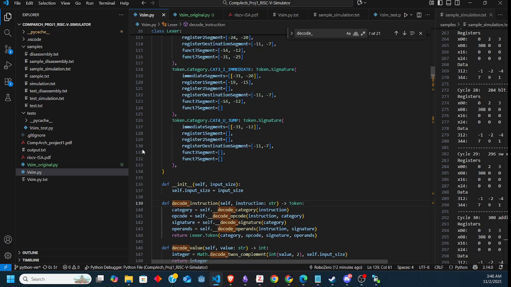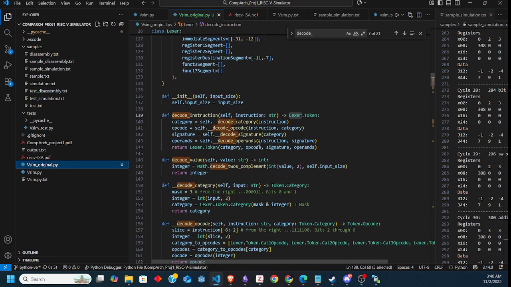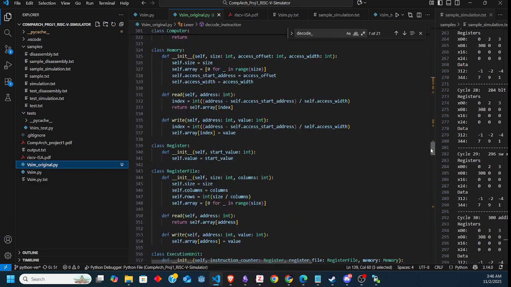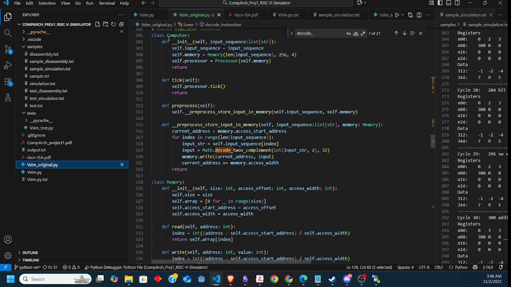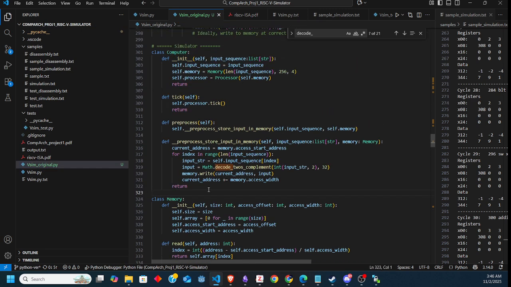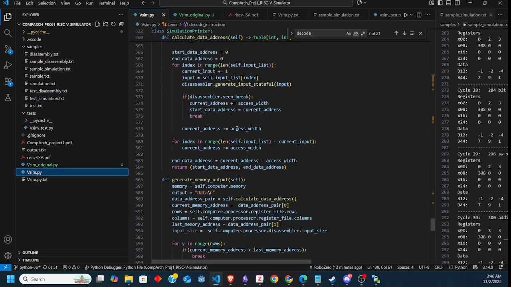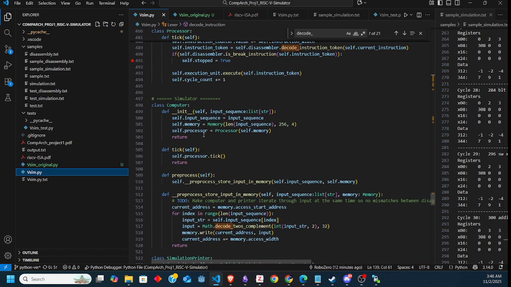Additionally, in a similar manner, the class Computer was defined before other classes such as Memory, which it depended on. So I moved that to the bottom here. Above simulation, I have Computer.